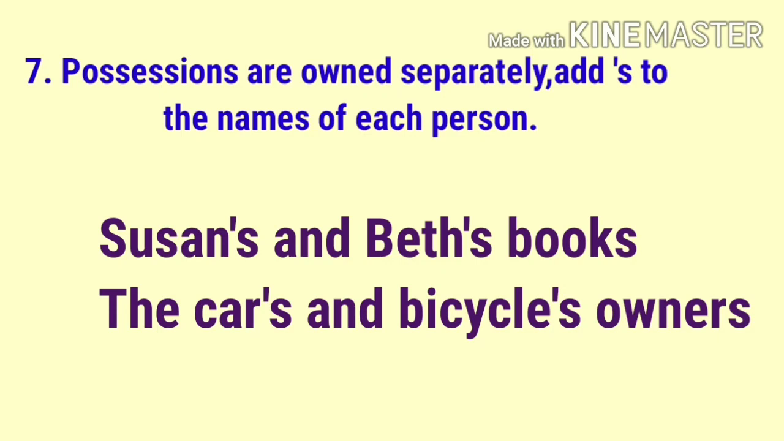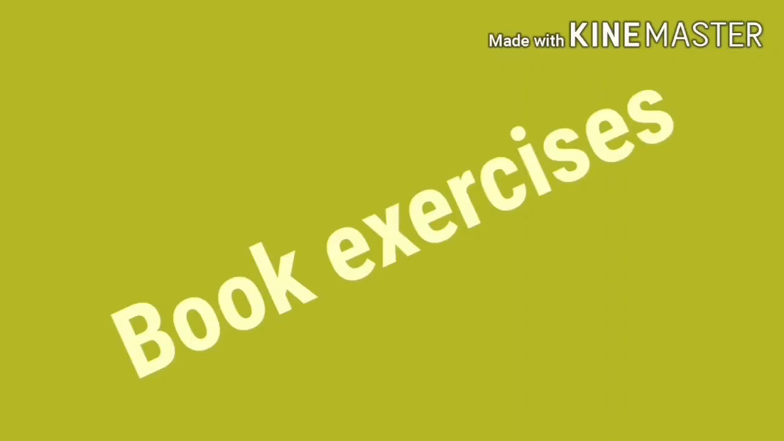The cars and bicycles owners. Here the possessions are owned separately, so we add apostrophe s to the name of each person. But if two or more people own the same thing, we add apostrophe s only to the name of the last person. Separately means we add apostrophe s for each person. Own the same thing means we add apostrophe s to the last person. Next we are going to discuss the book exercises.